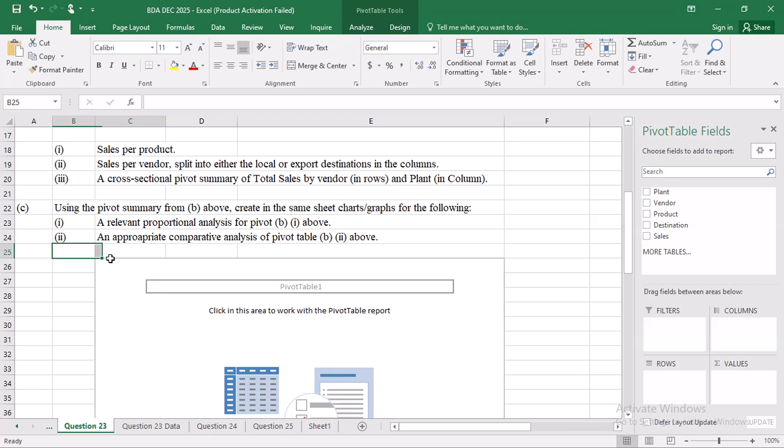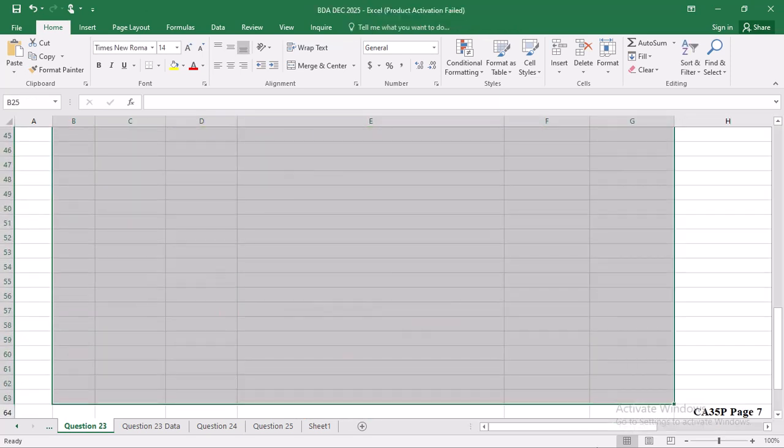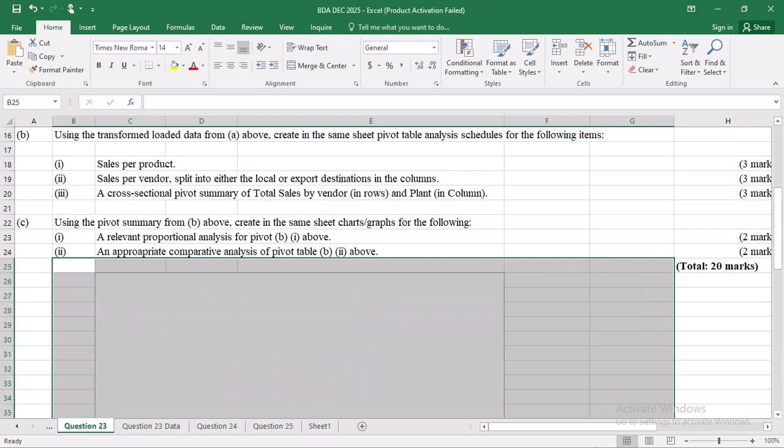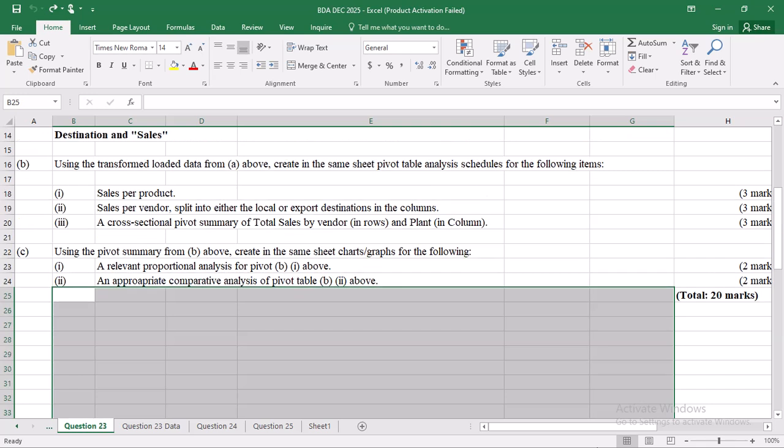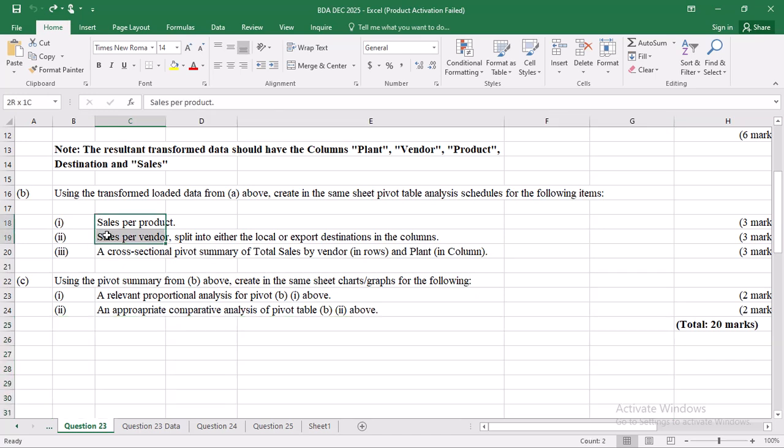So what I'll do, I'll just delete these ones here. I'll delete the pivot there, so that there is no pivot first. Then now I'll have to repeat the same. So here we have these 3 items. Let me copy them so that I don't have to be coming back again and again.